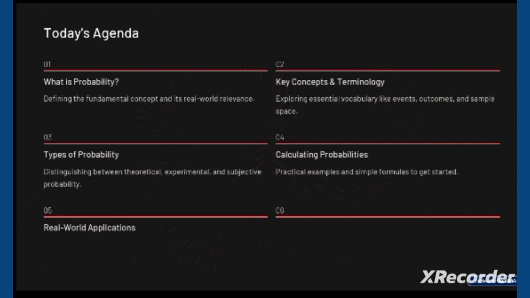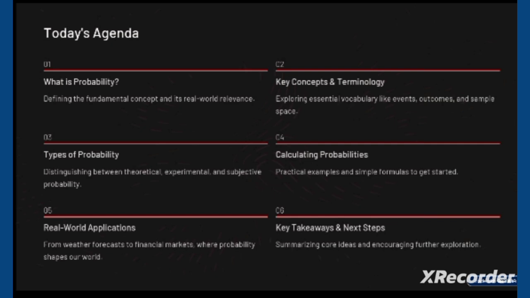Fifth is real world applications, from weather forecasts to financial markets, where probabilities shape our world. And the sixth one is key takeaways and next steps, summarizing core ideas and encouraging further exploration. So these are our today's agenda.